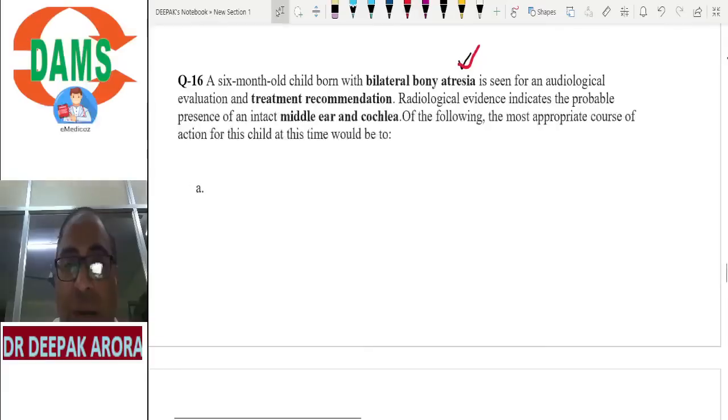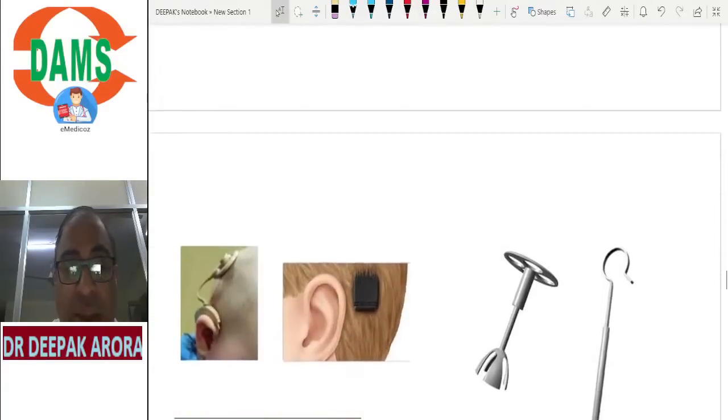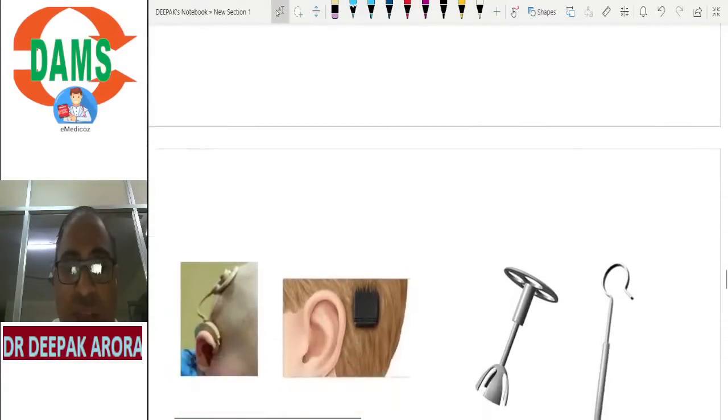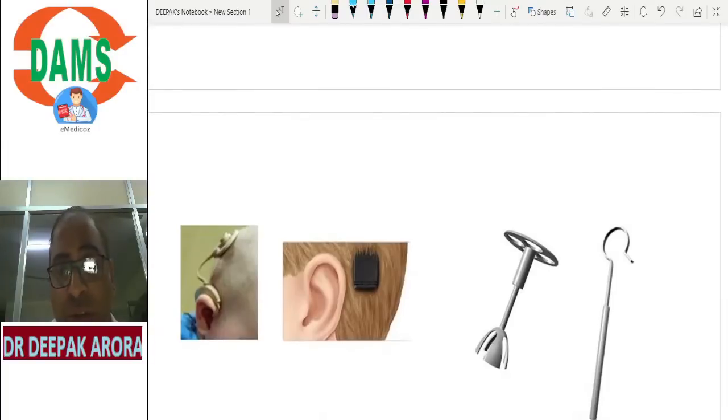I will use BAHA, bone anchored hearing aid. If the bone atresia is not there, I can use a high power hearing aid, but here there is a bone atresia. So BAHA, out of 4 images, which is BAHA? This one is BAHA. The options are A, B, C, D. The answer will be option B.